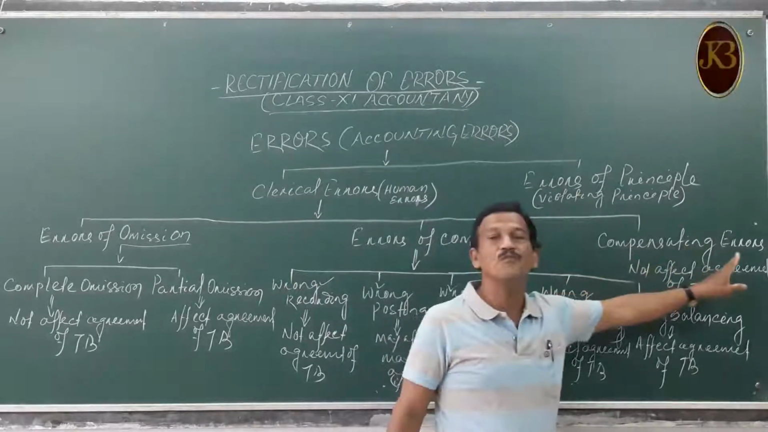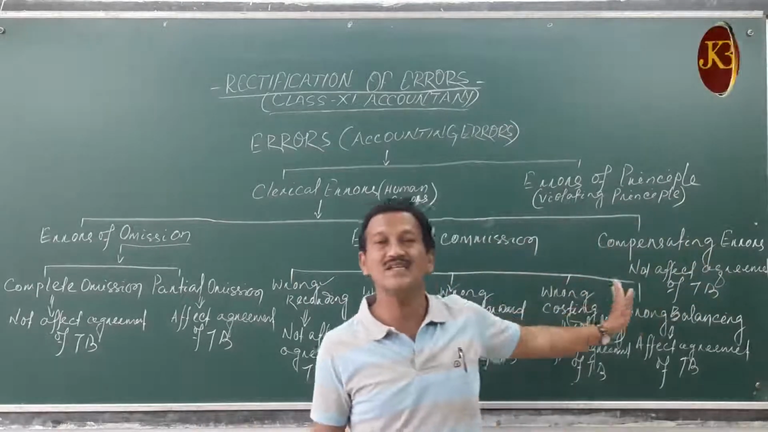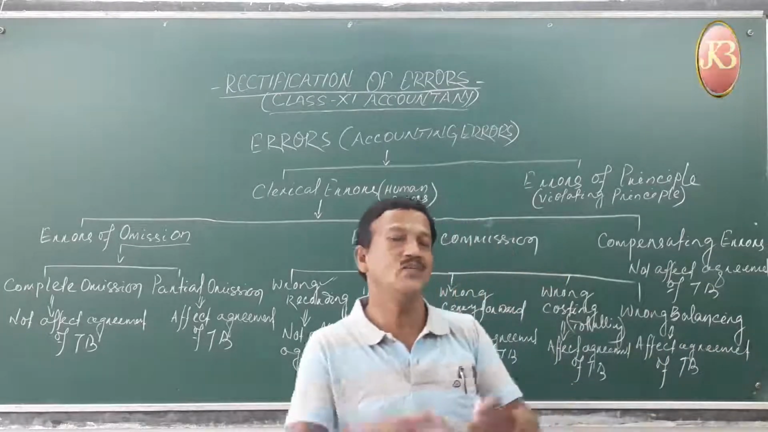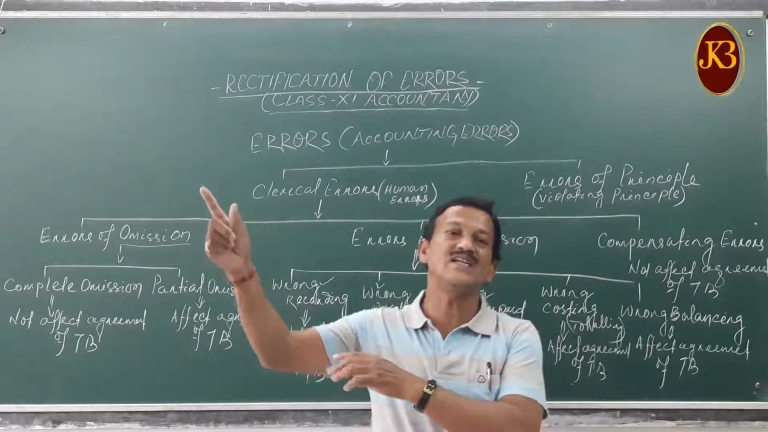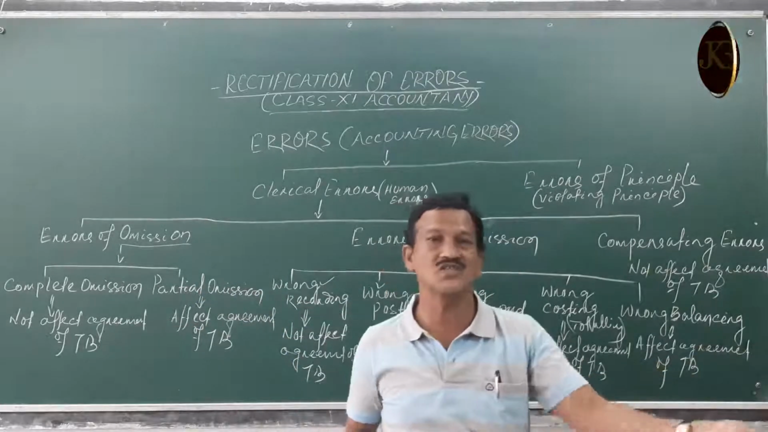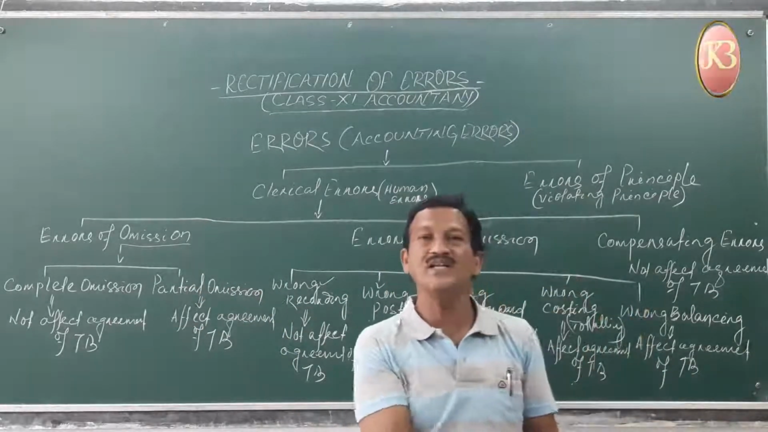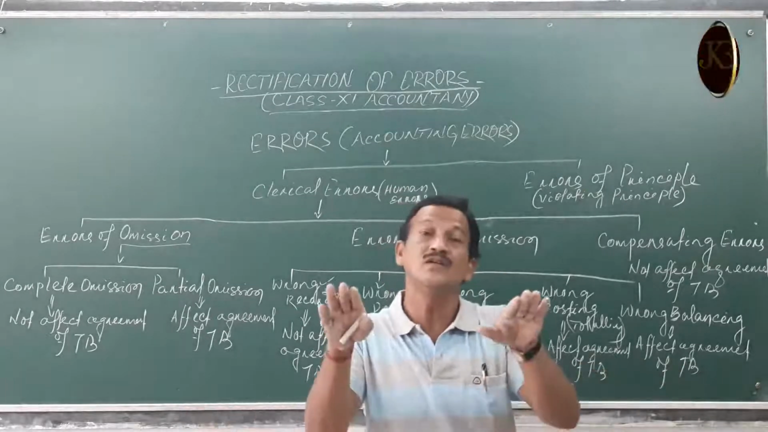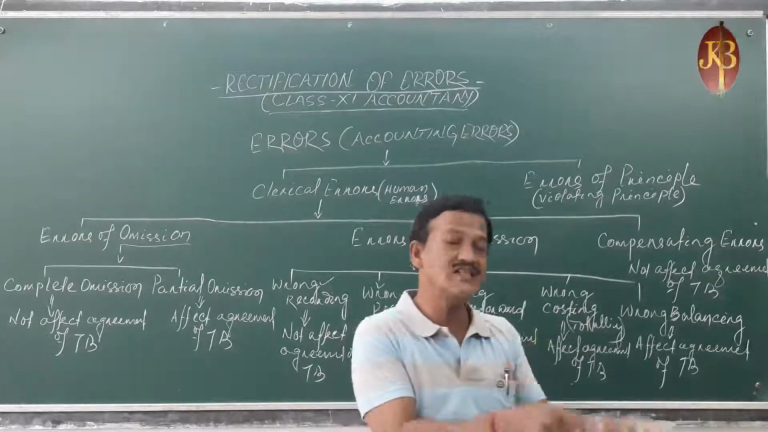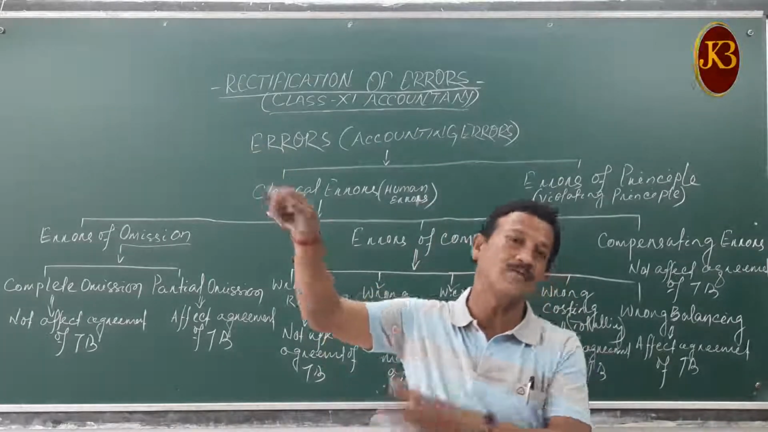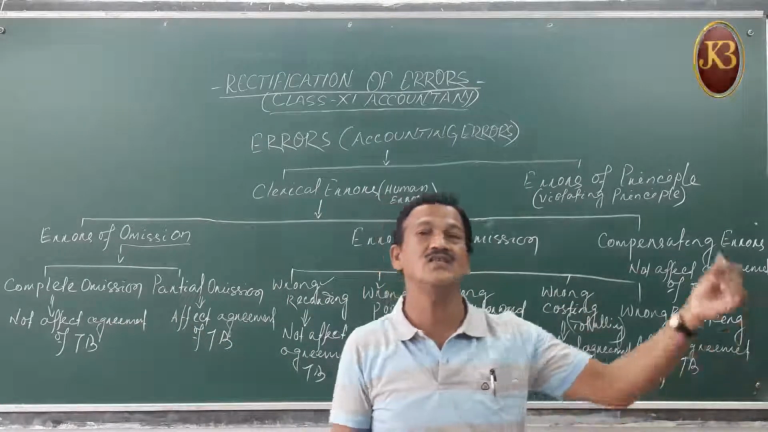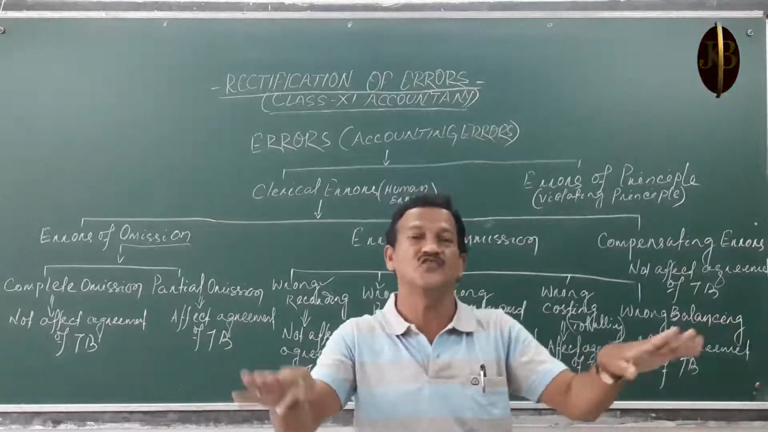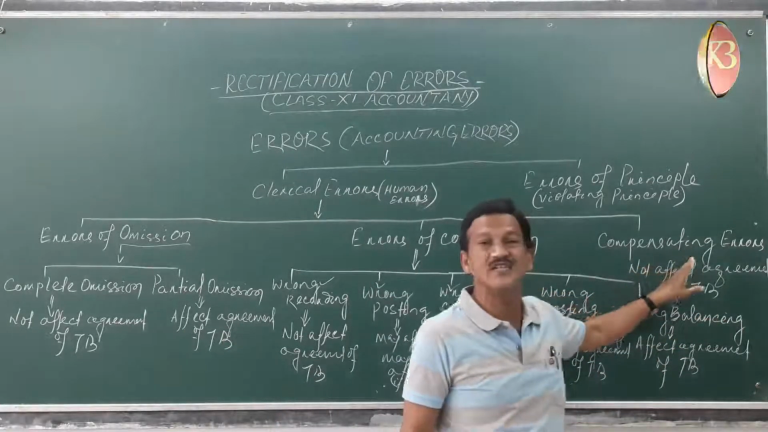Then third is your compensating errors. Compensating errors are the errors where in one transaction we have an excess debit by 1,000, and in another transaction a shortage of debit by 1,000. That means the errors balance each other. In one transaction you had excess debited by 1,000, in another transaction you had debit shortage by 1,000, so it will balance. This type of error is called compensating errors.